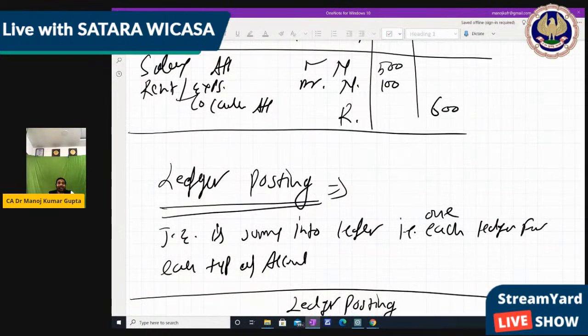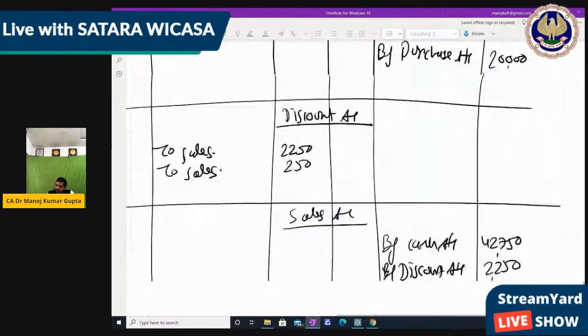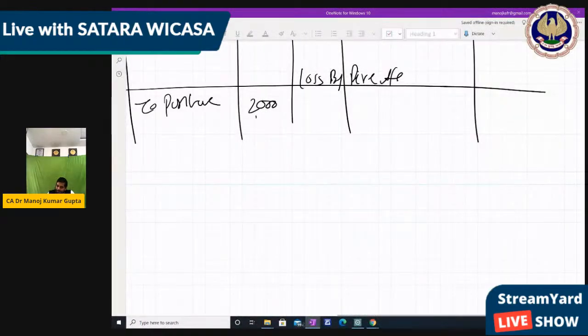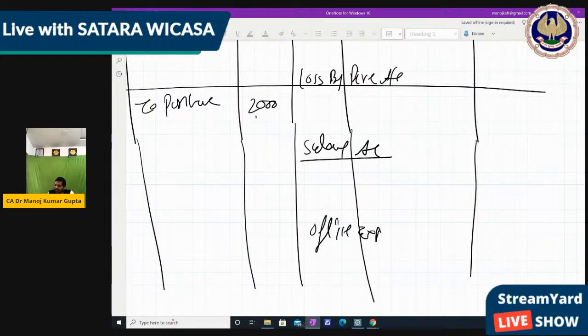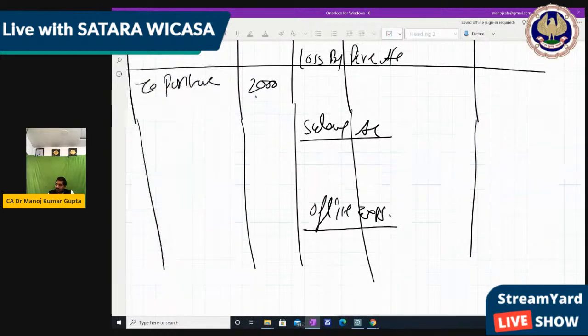Next, salary and rent to cash. So salary debit, rent debit to cash, right? So now what do we have to do? We have to make the salary account. We have to make the rent account because these are new accounts. So make the salary account and the office expense account. It is not actually a rent account, it is an office expense account.